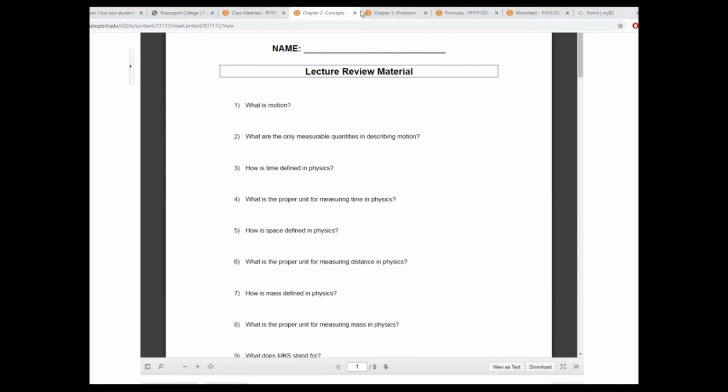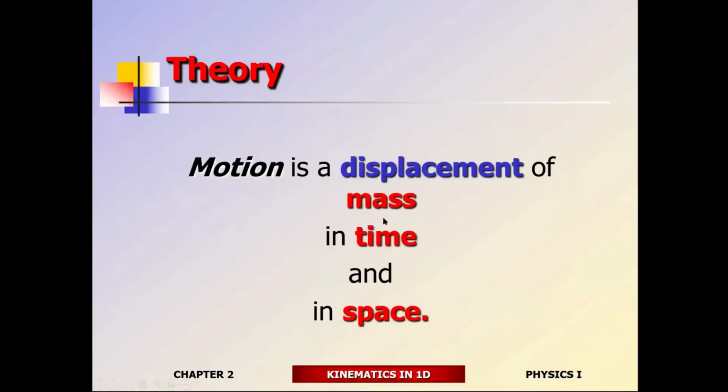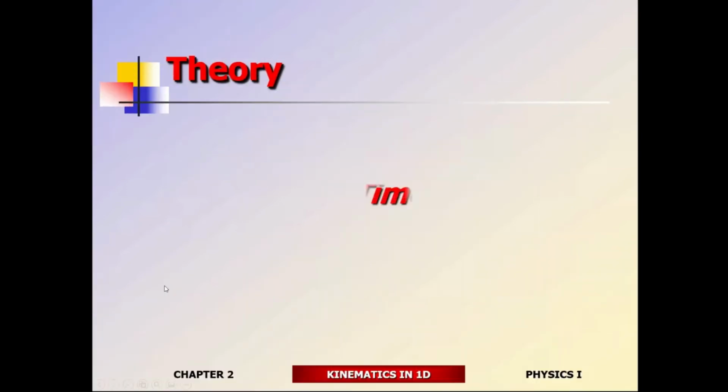All right, so let's get back to the presentation. Mass, time, and space are measurable quantities. So let's talk about mass, time, and space. The easiest one to talk about is going to be time. So what's time? Is time a human invention, or is it something that we get from nature itself? What do you guys think? Do you think this is something that we get from nature itself, or a human invention?